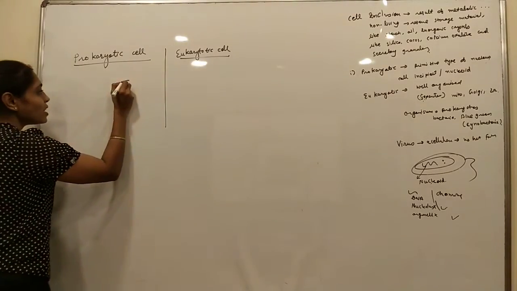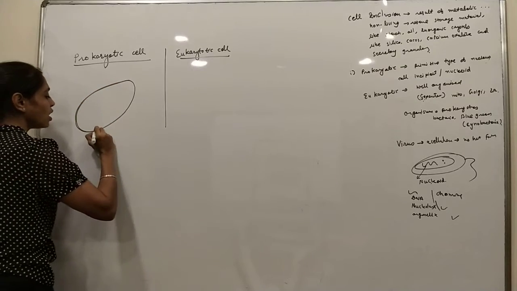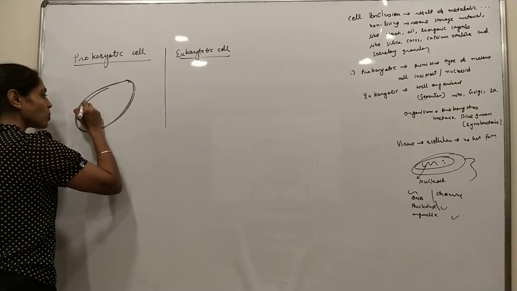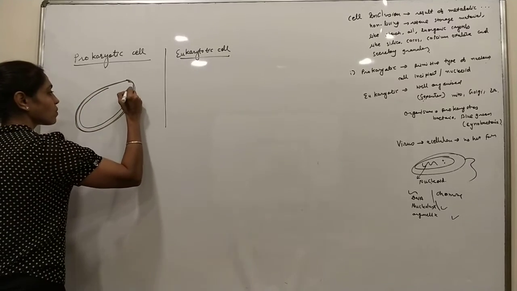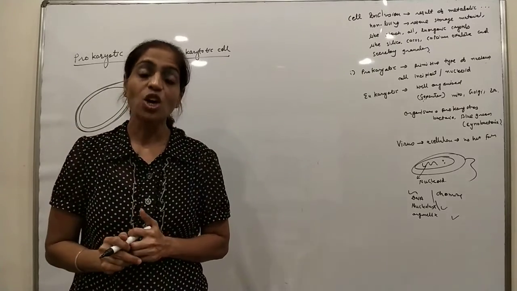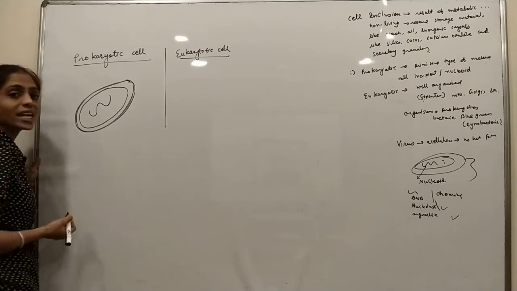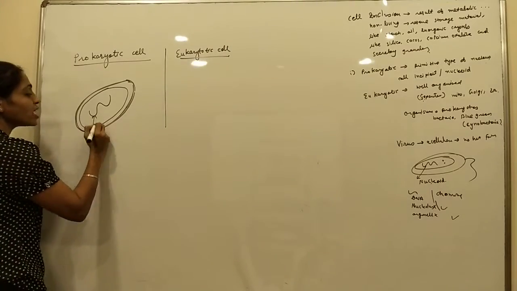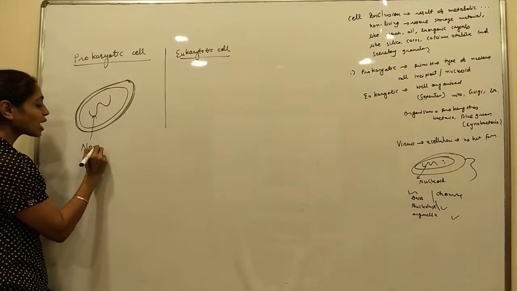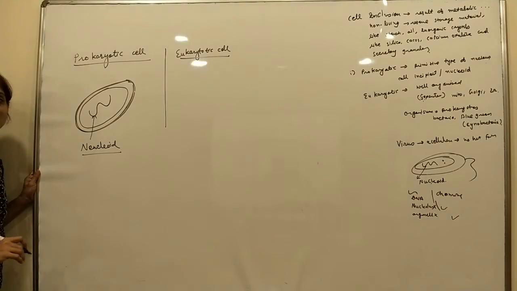In prokaryotic cells, a thick cell wall is present. Cell membrane is also present. But a well-defined nucleus is not present. Instead of a nucleus, one strand of DNA is present, and this kind of nucleus is known as a nucleoid.